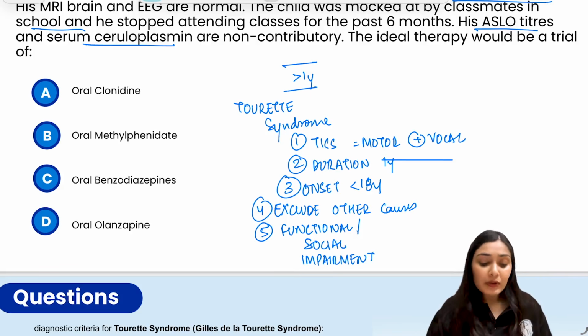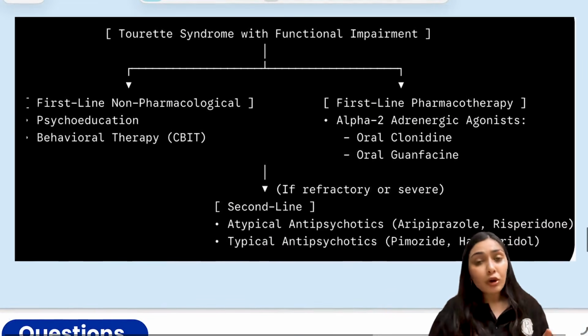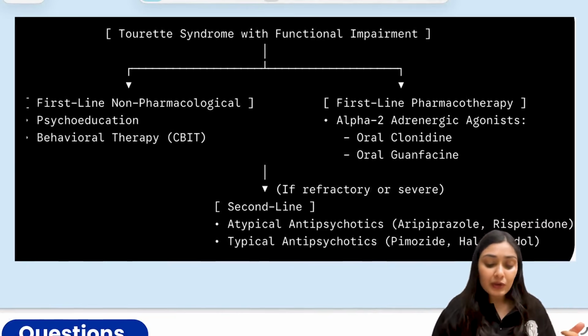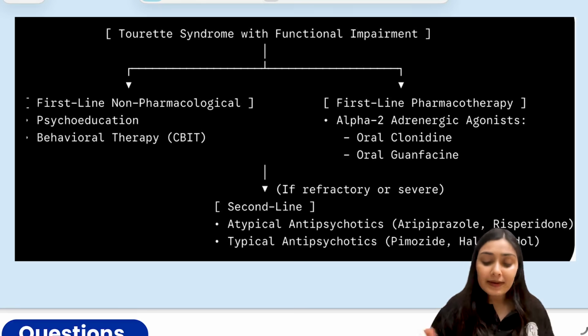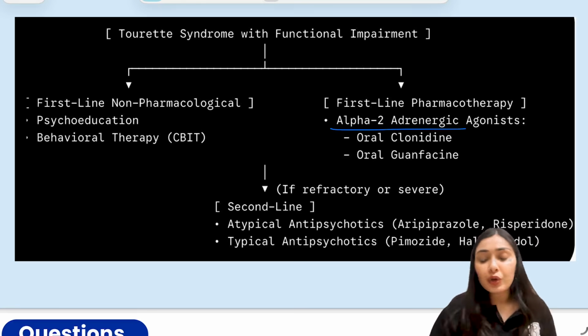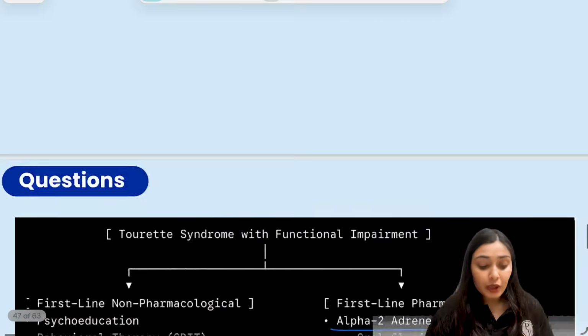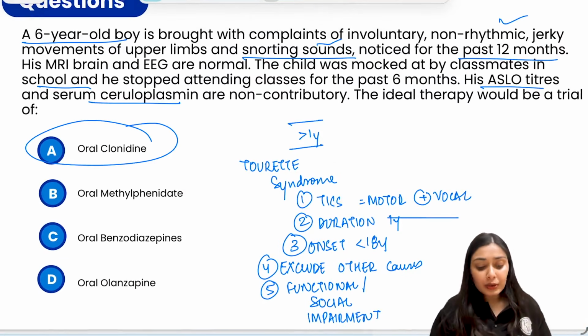So now the examiner is asking what would be the ideal therapy over here. If you look at the ideal therapy, first line is non-pharmacological treatment, in which we do psychotherapy, psychoeducation and behavioral therapy. But when we talk about pharmacotherapy, the first line is an alpha-2 adrenergic agonist like clonidine or guanfacine. If that's refractory, we go to second line therapy, which is antipsychotics. So in the options over here, the correct answer is going to be oral clonidine.